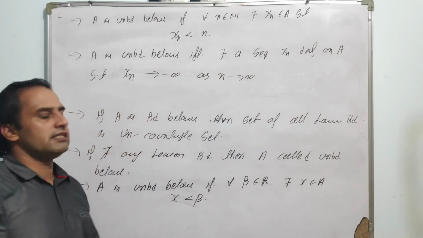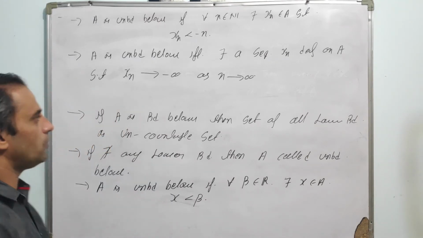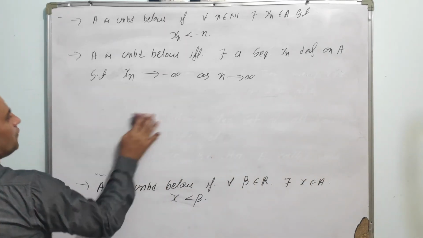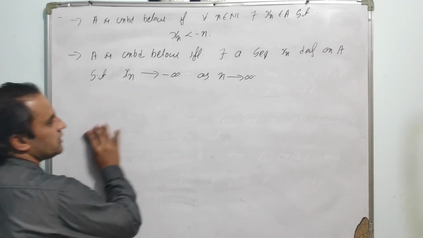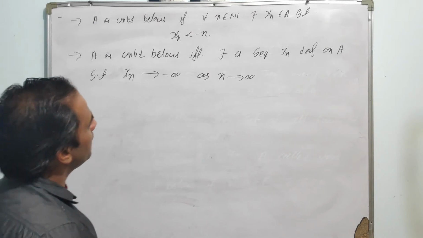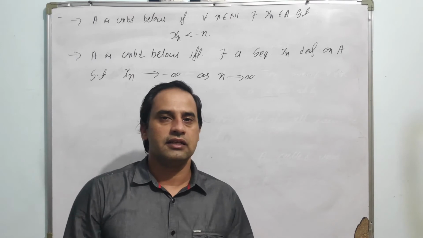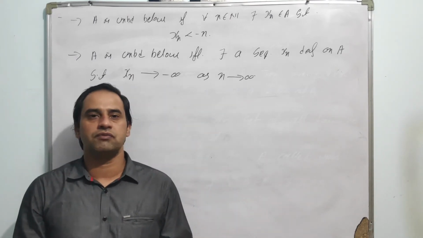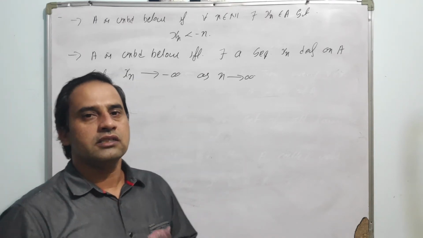So if on a set there is a sequence which diverges to minus infinity, then the set is called unbounded below. Or if there does not exist any sequence which diverges to minus infinity, then obviously the set is bounded below. Or similarly, if there does not exist any sequence which diverges to plus infinity, then the set is called bounded above.